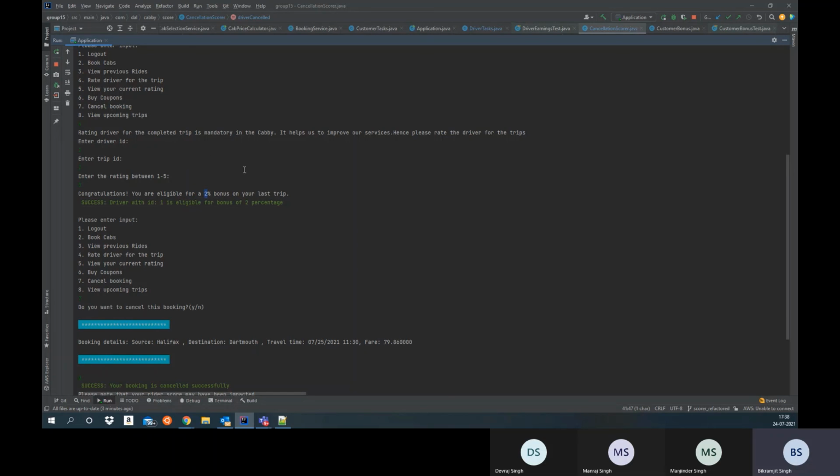And similarly, if a driver gives a good rating, that is 5, to the customer, the customer will get 10% cashback on his last fare. If the driver is getting 4 stars, right now we put 5, he will be getting less bonus on his trip. And if a customer gets 4 stars, he will be getting less cashback. And there is nothing for star ratings from 1 to 3 in both cases.